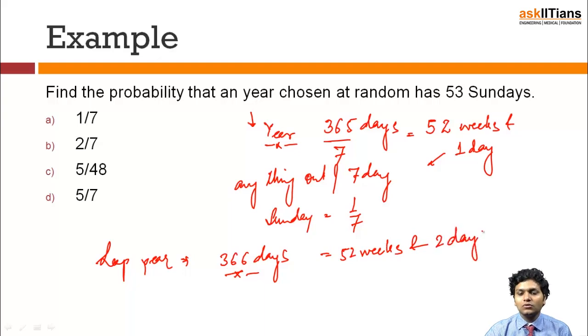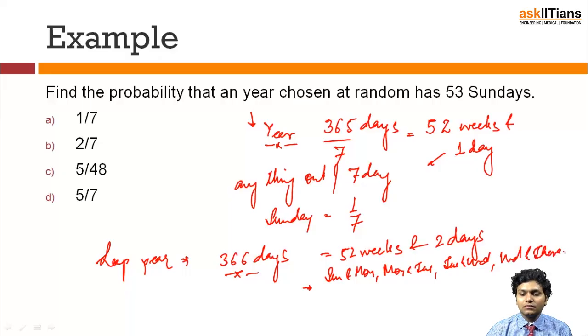That 2 days I can write as either Sunday and Monday, Monday and Tuesday, Tuesday and Wednesday, Wednesday and Thursday, Thursday and Friday, Friday and Saturday, and the last pair will be Saturday and Sunday.